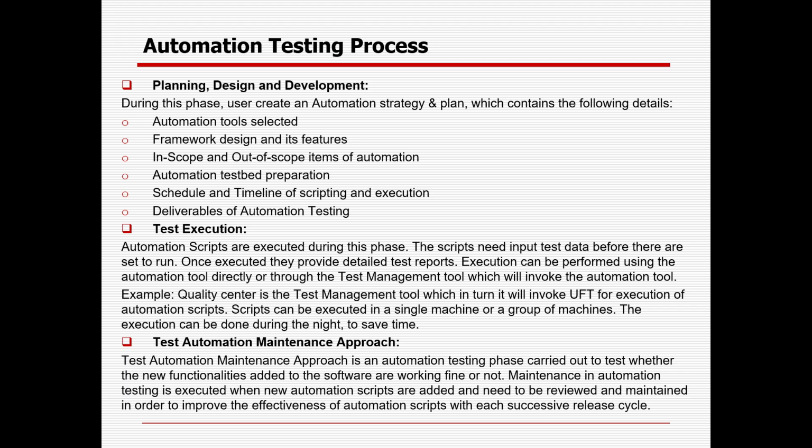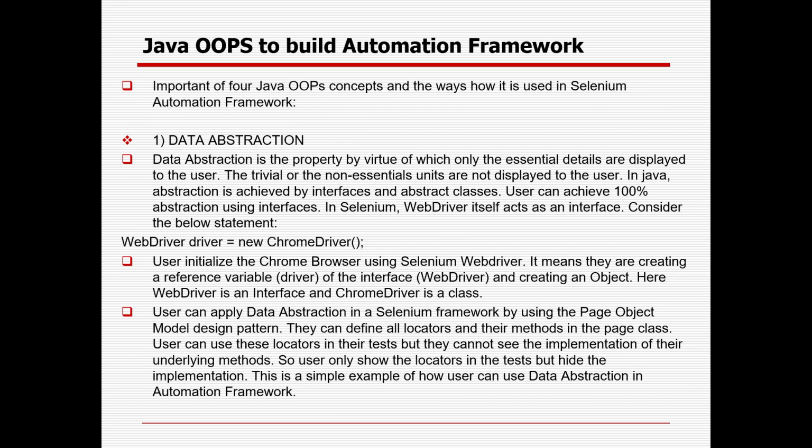So test automation maintenance approach is an automation testing phase carried out to test whether the new functionality added to the software is working fine or not. Maintenance in automation testing is executed when new automation scripts are added and need to be reviewed and maintained in order to improve the effectiveness of the automation script with each successive release cycle. So those are a couple of things you need to remember and understand first, before developing any kind of real-time automation framework with any relevant tool, any programming language.